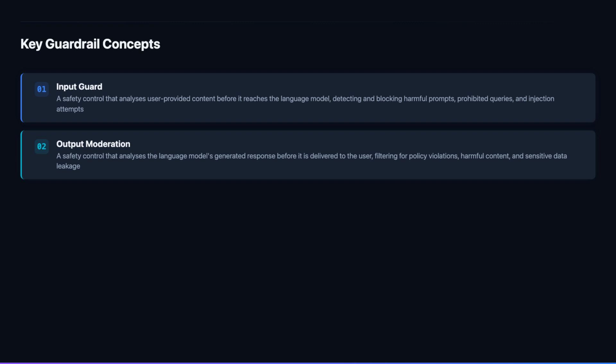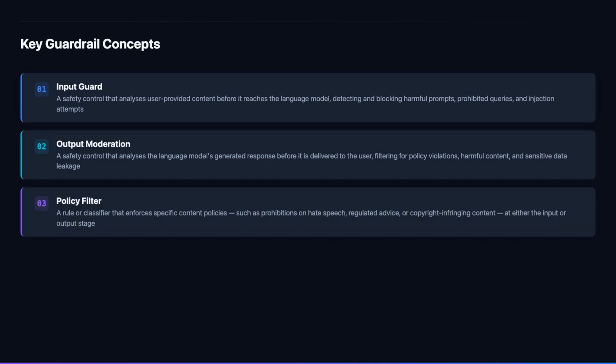Output moderation systems analyze generated text for categories including personally identifiable information that should not be disclosed, regulated advice in areas such as medicine, law, or finance, hate speech and discriminatory language, instructions for harmful activities, and content that violates the platform's community standards. Modern output moderation systems increasingly use AI classifiers rather than simple keyword filters, enabling more nuanced and context-aware policy enforcement. Policy filters are the specific classifiers and rule sets that operationalize an organization's content policies within